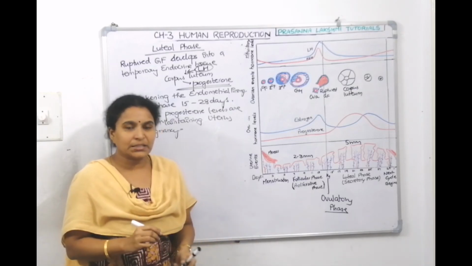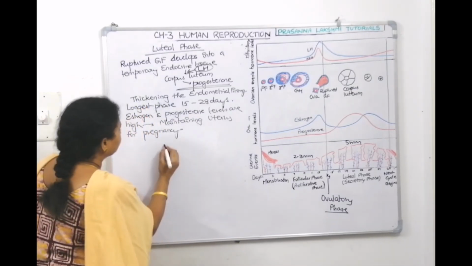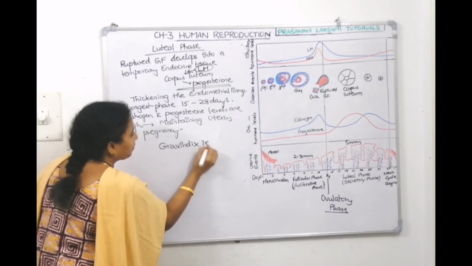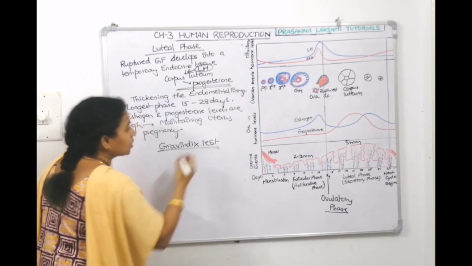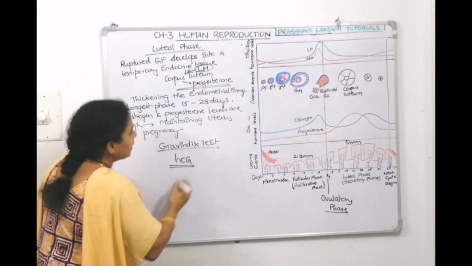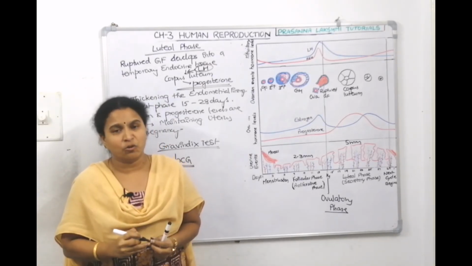You know what is the test which helps in detection of pregnancy? The test is called Gravindex test. In this test, they check for the presence of HCG hormone. HCG is a hormone which is seen only in the pregnant women.